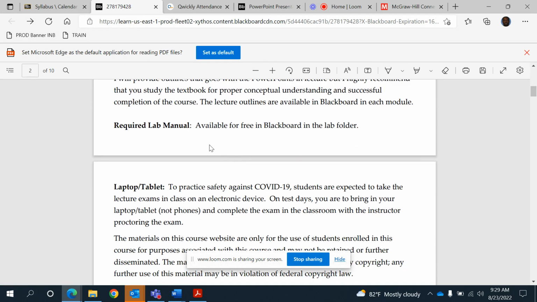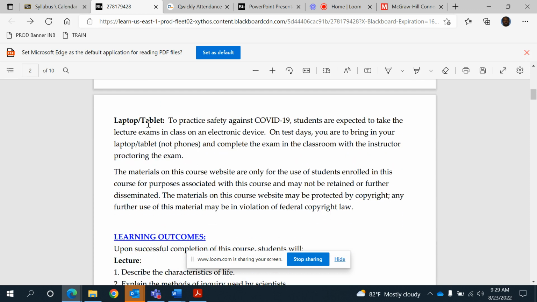You don't need the lab manual. However, we have that here in the document that I showed you the other time, you can always access that. Now, you need laptop and tablet for your exam. Prepare to use lockdown browser. If you have any question about that, let me know. I can send you the setup, but prepare to use that.